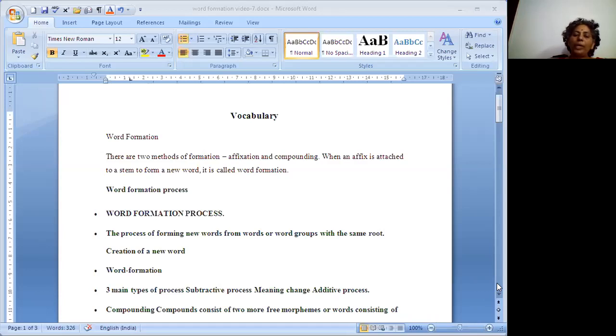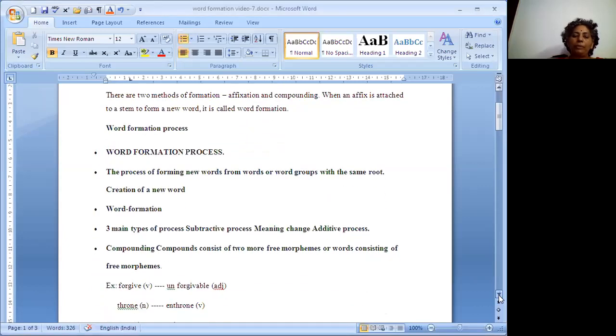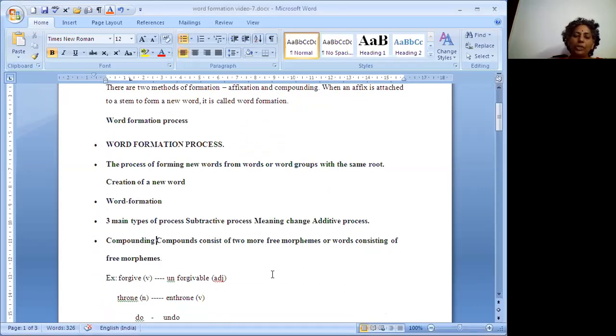But in compounding, compounds consist of two or more free morphemes. So here I would like to share with you a few words, how they are acquiring a new shape or a new word in usage.